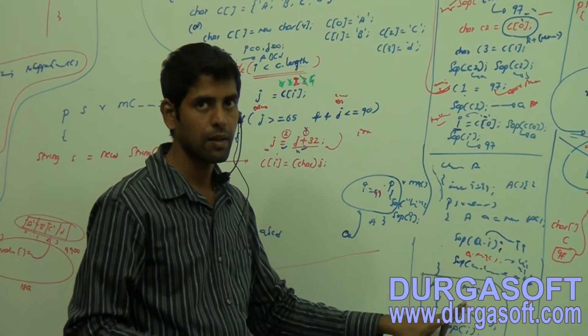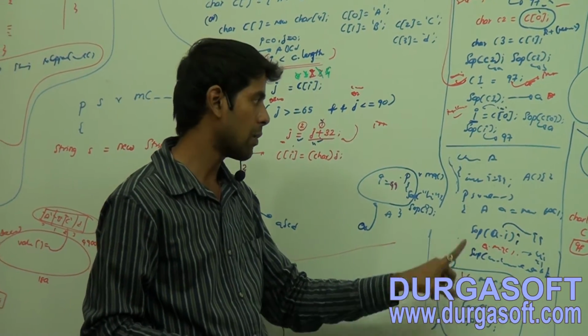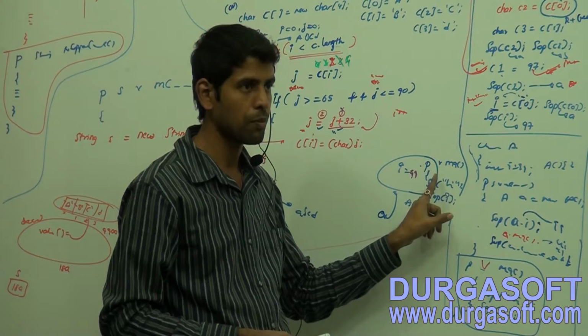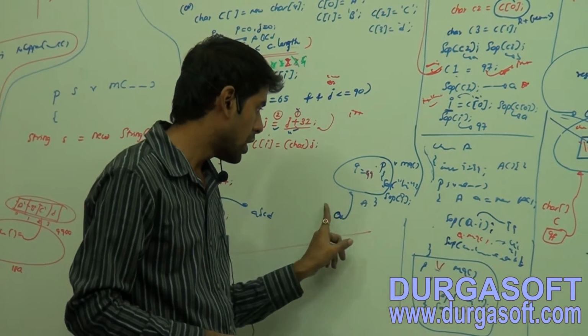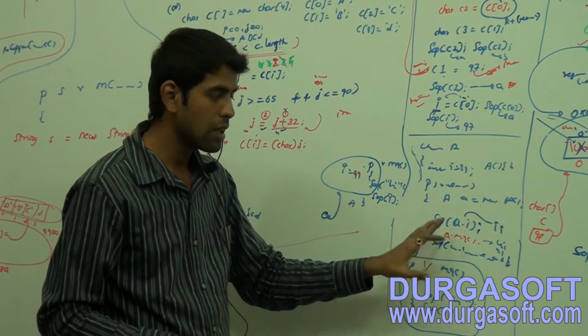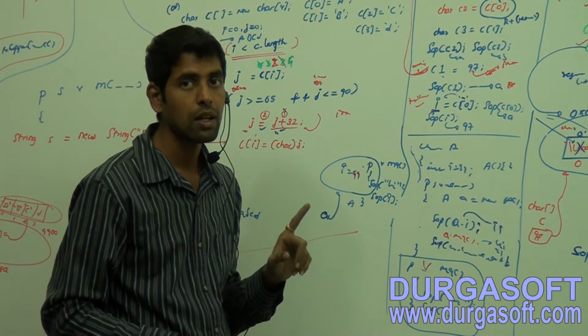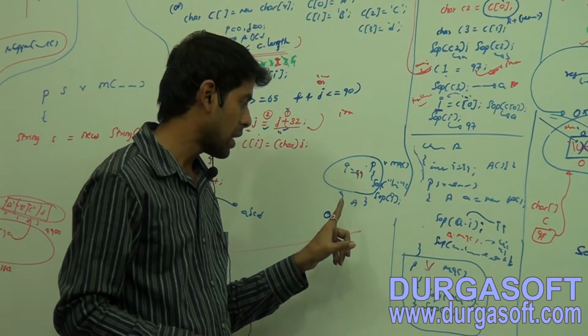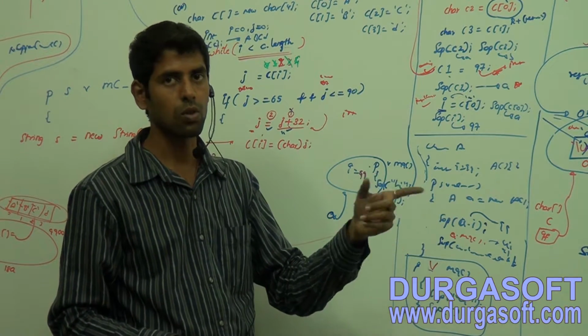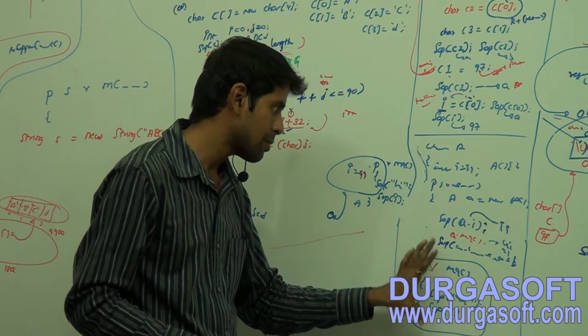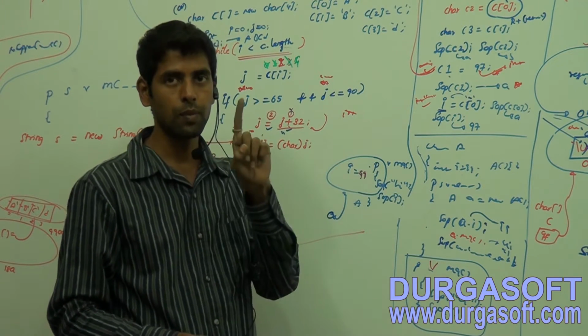Please, friends, observe here. The instance method M9 is available within the object. Because of this representation we have proved a dot M9. If I just write M9, it is not valid, you will get a compile-time error. If I call this method by using the reference value, no issues. So the meaning is that even instance methods will be available within the object.